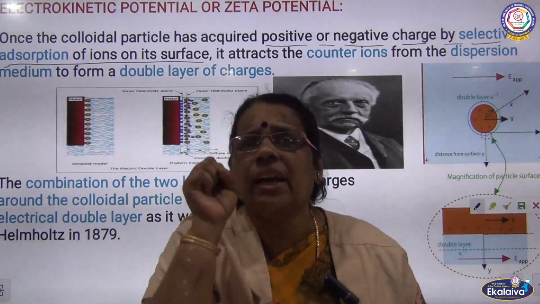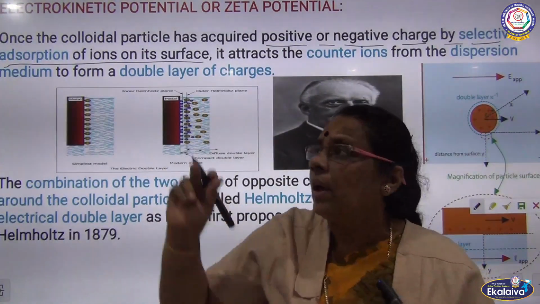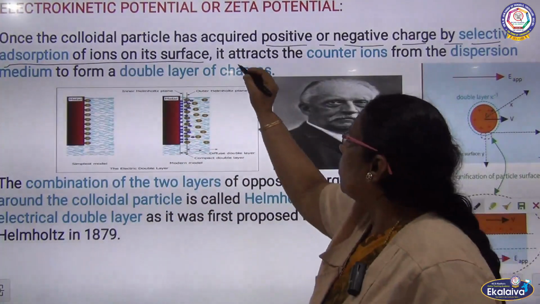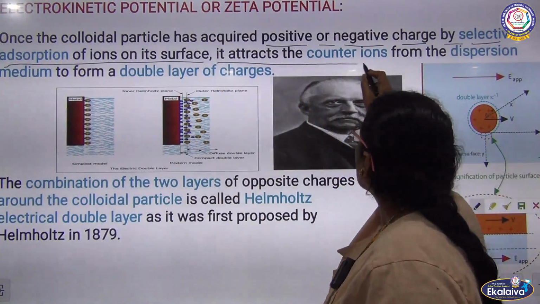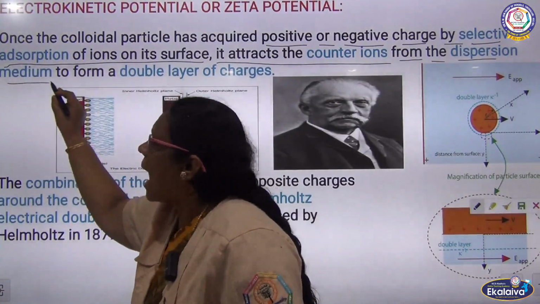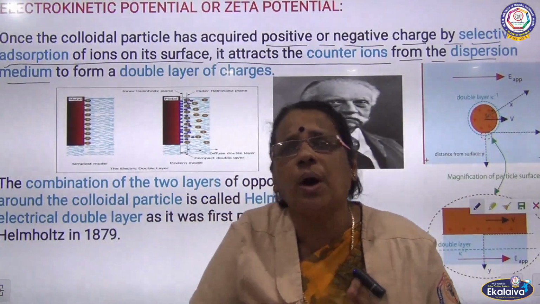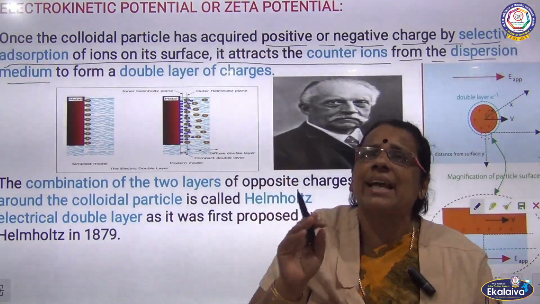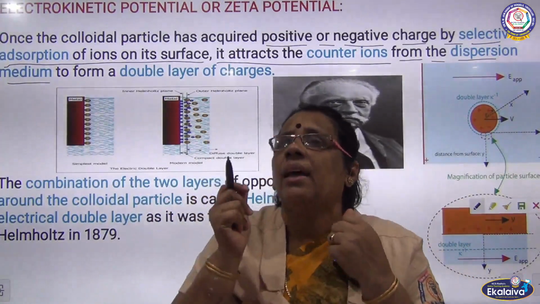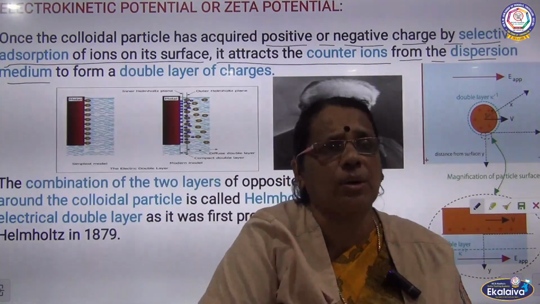By selectively adsorbing the ions of a particular charge on the surface. So it attracts the counter ions from the dispersion medium. Colloidal particles are charged particles, and they attract the oppositely charged ions from the dispersion medium.